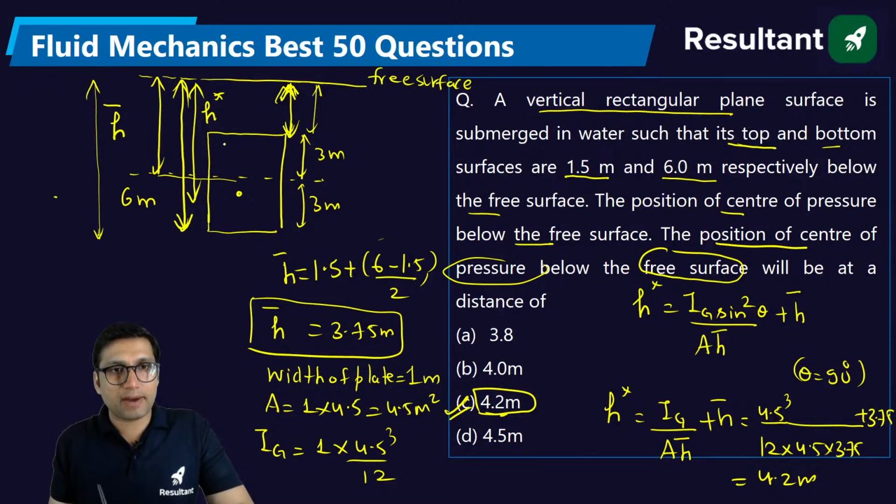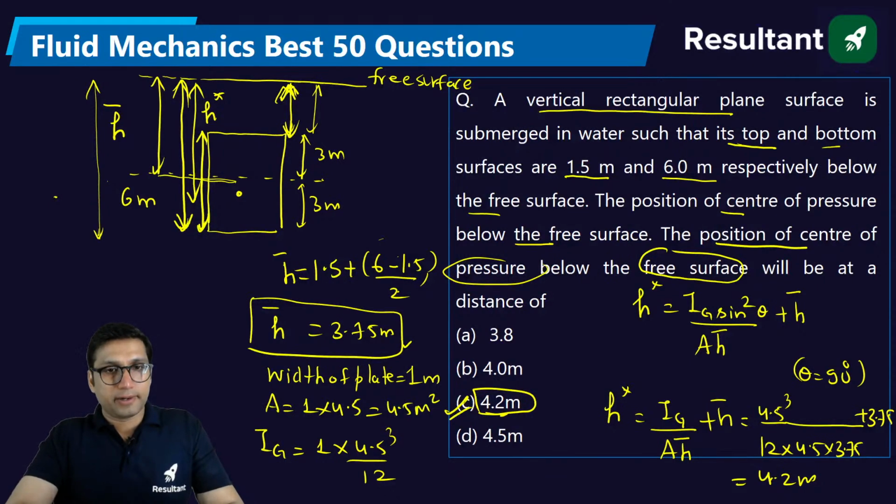So we have to get this value, which will be 6 minus 1.5 divided by 2. If you add it, you will get the total centroid position. Clear?